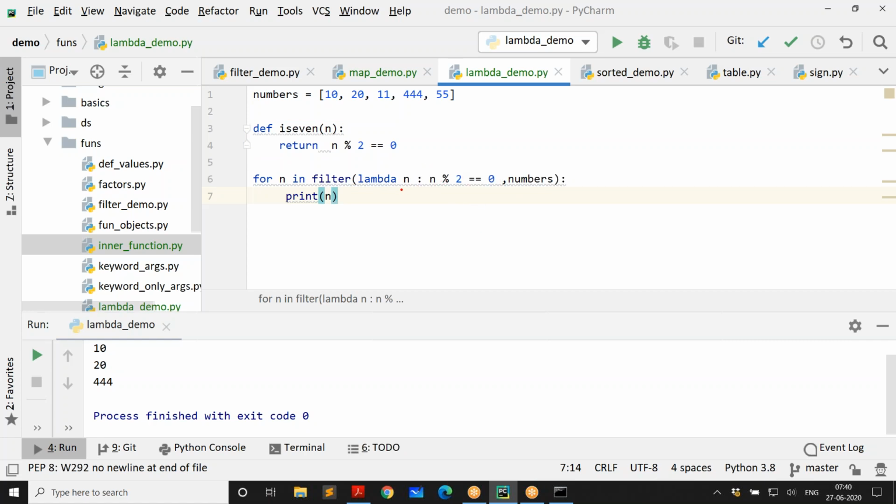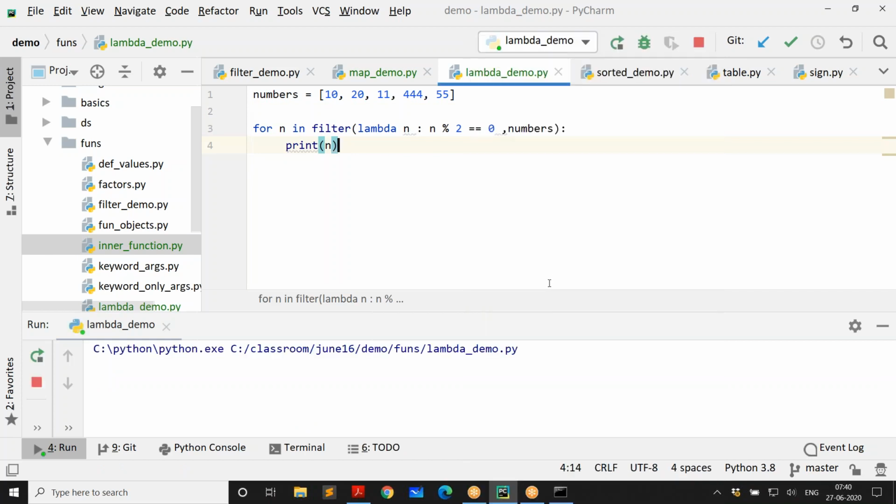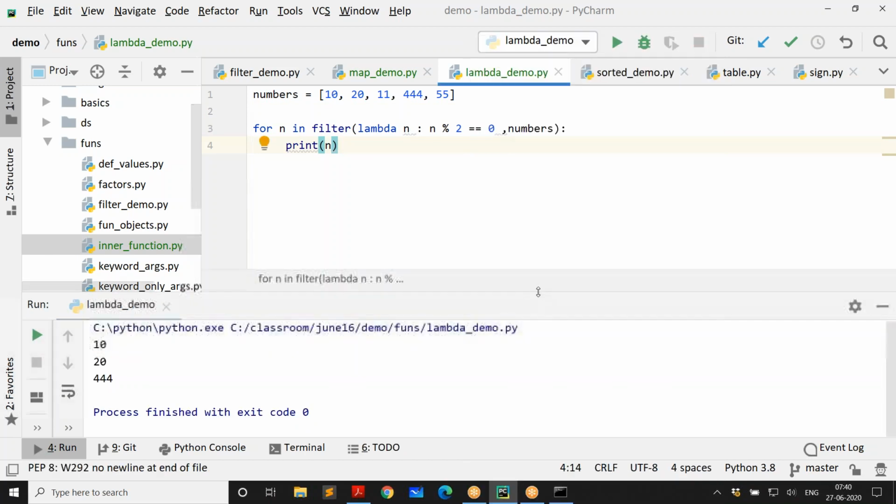I have to take one parameter, and this is that parameter, and colon, and then the expression. So I don't need a function. This can be removed. This does the same job as your function. Look at that. And it's also easy.